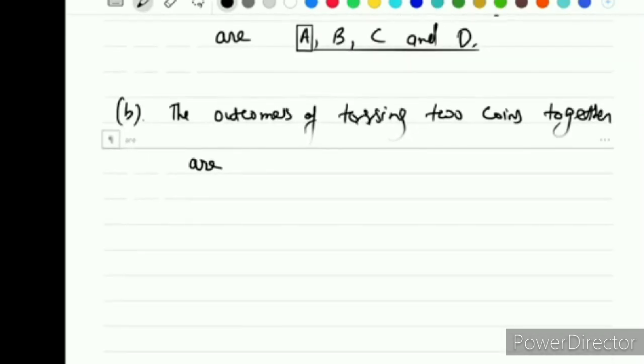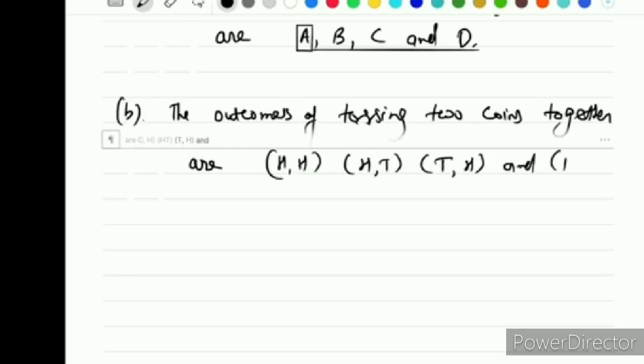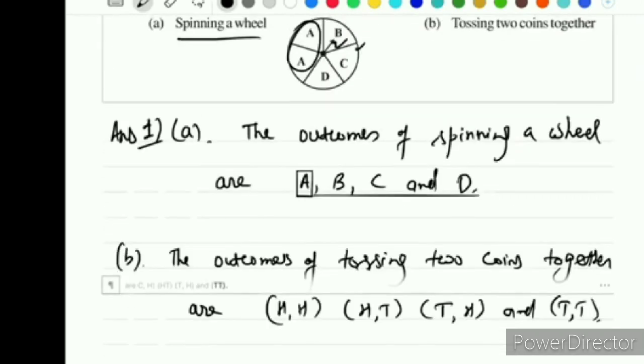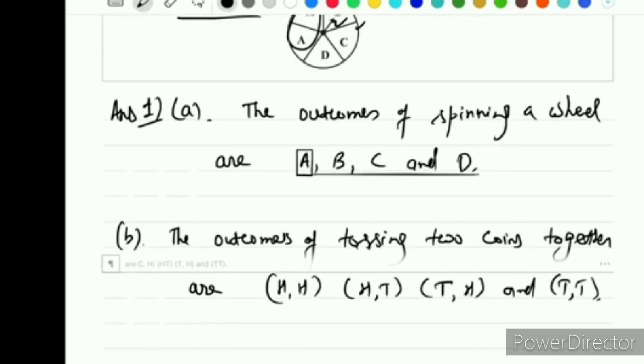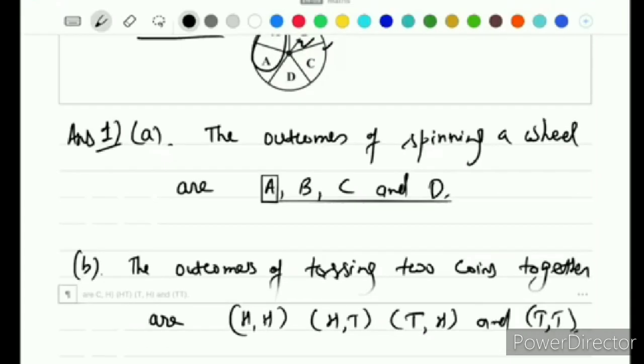Already we know they are H comma H, H comma tail, tail comma H and tail comma tail. Totally 4 outcomes are possible when you toss 2 coins together. Copy down this.